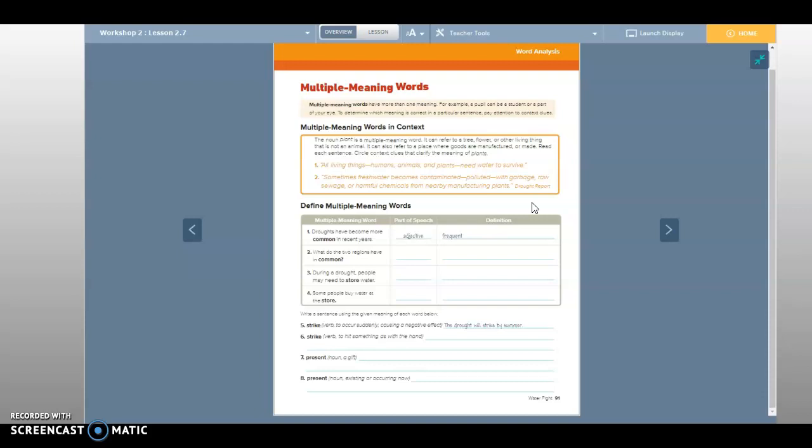Okay, so it says the noun plant is a multiple meaning word. It can refer to a tree, flower, or other living thing that is not an animal. It can also refer to a place where goods are manufactured or made. Read each sentence. Circle context clues that clarify the meaning of plants. All living things, humans, animals, and plants, need water to survive. Sometimes fresh water becomes contaminated, polluted with garbage, raw sewage, or harmful chemicals from nearby manufacturing plants.